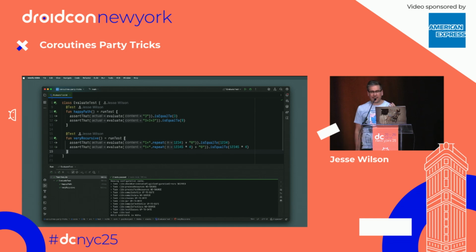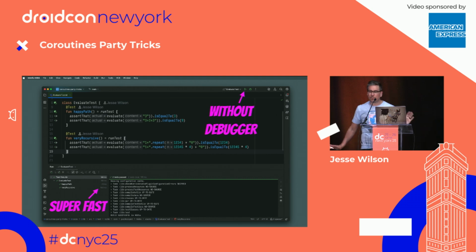Now I'm going to run that exact same thing, but I'm going to run it normally. Usually, when I run my code, I run in the debugger. It's just sort of where I live. But because this was weird, I'm going to run it just normally, no debugger. And it turns out, without a debugger, code's still super fast.